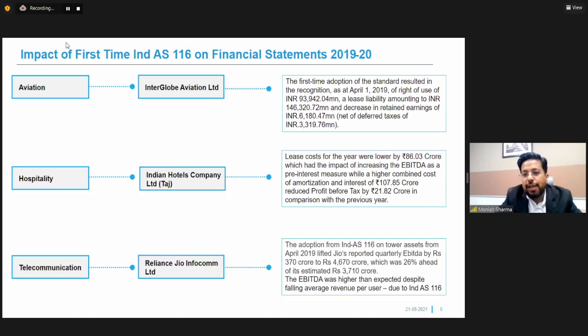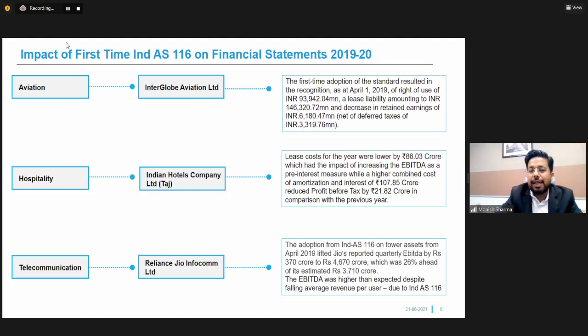And their overall profits went down by 21 crore rupees. Likewise, in the telecom industry, when Reliance Jio adopted IND AS 116 on the tower assets, which were earlier taken on lease, Jio reported a quarterly EBITDA of 37 crores to 4670 crores. That was the increase in EBITDA because of the adoption of the new standard, which was at that time 26% ahead of the expectations of the market.